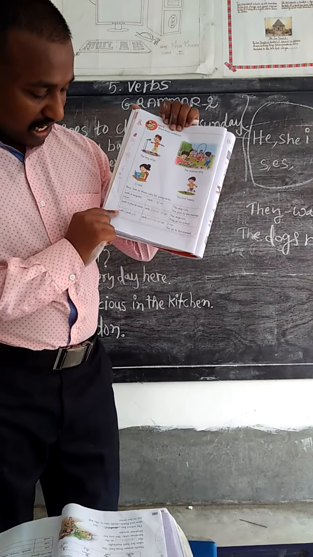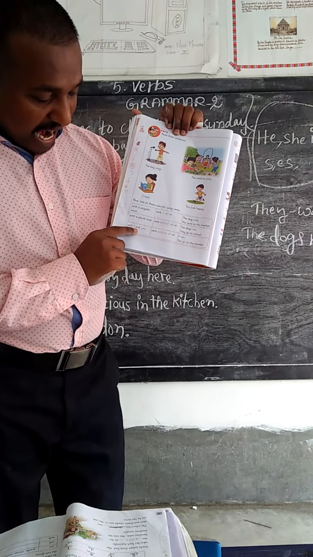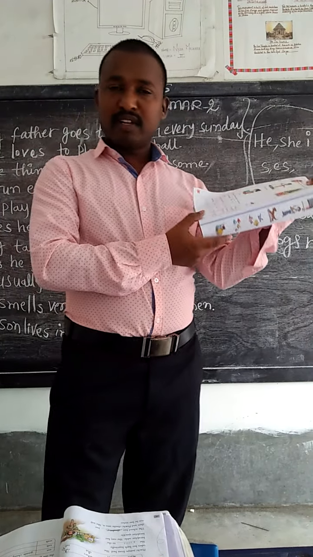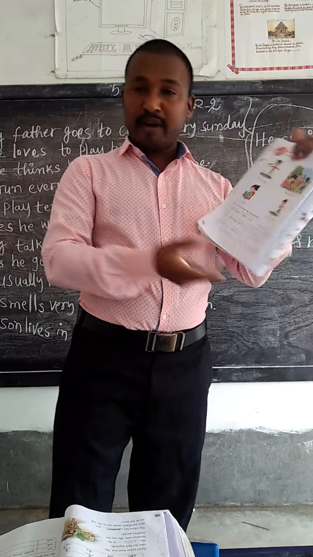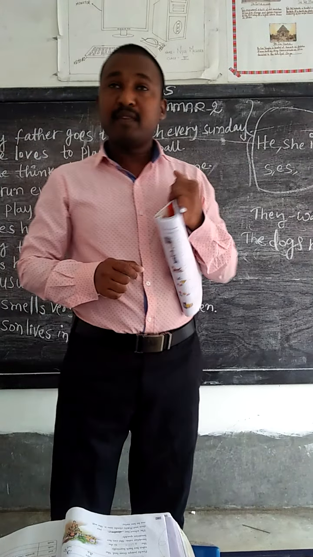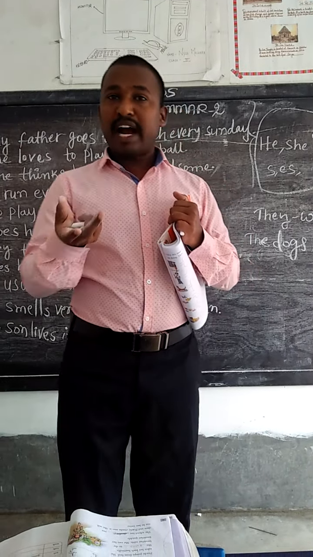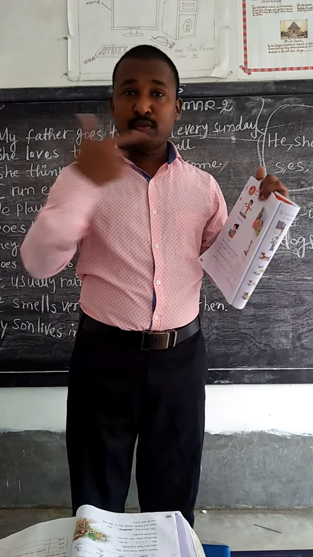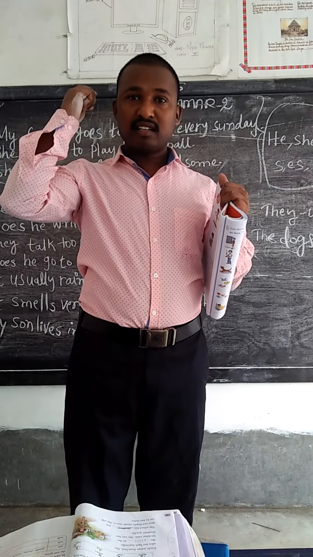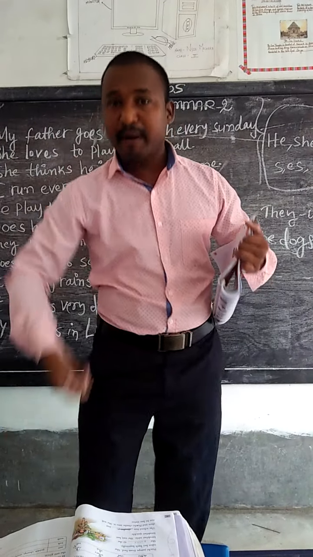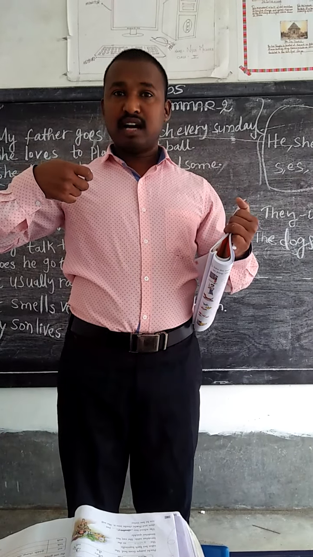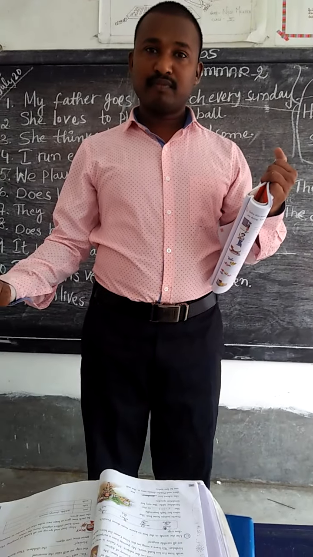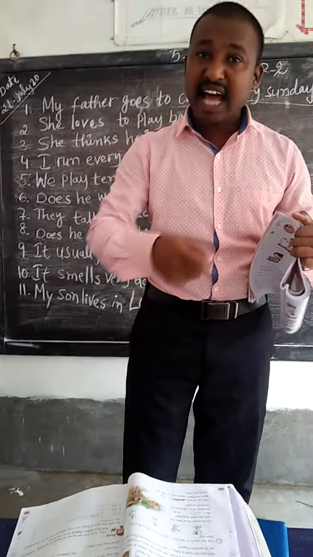And you see the table with I and you: verb without s or es. Normally I run. You go to market. For example, it is simple present tense. I run. I get up at 6 o'clock. I go to toilet. I brush my teeth. I comb my hair. I go to school. I take my bag. I come back from my school at 12:30. I wear my shoes.